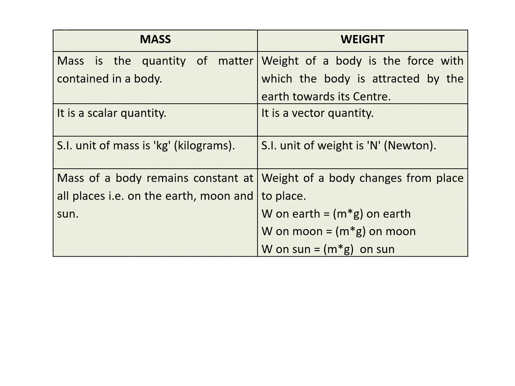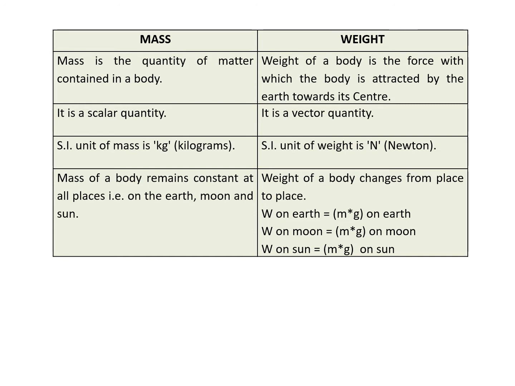Then we will see the difference between mass and weight. Mass is the quantity of matter contained in a body, and weight is the force with which the body is attracted by Earth towards its center. Mass is a scalar quantity and weight is a vector quantity. So we are going to see what is a scalar quantity and what is a vector quantity.